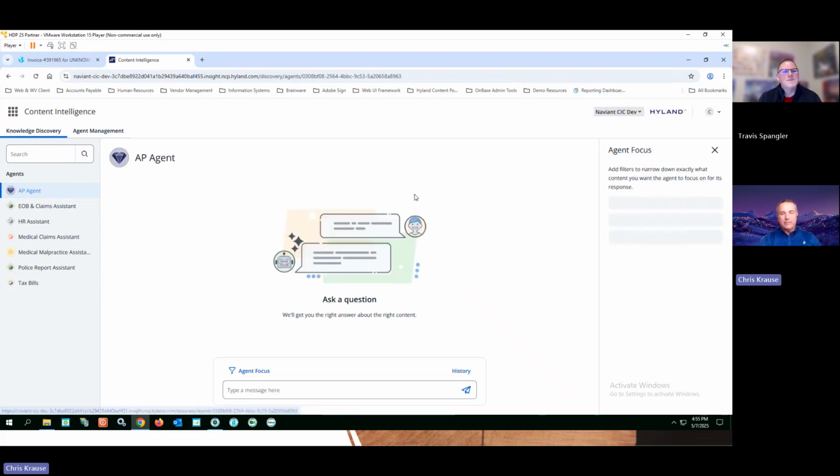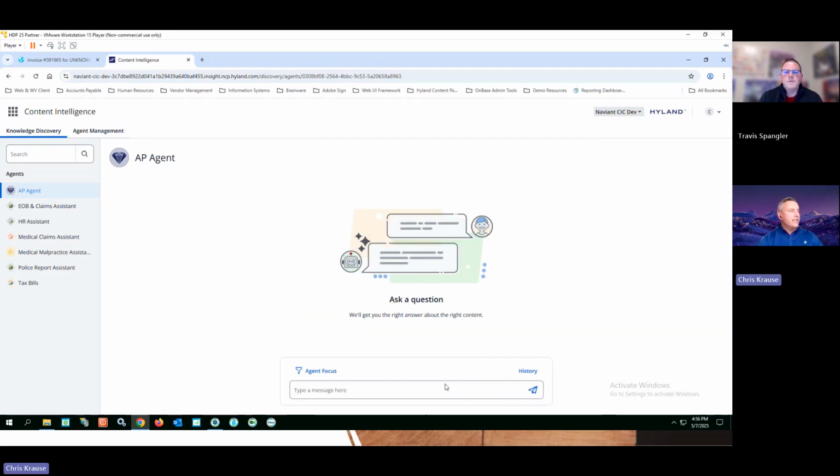So I'm going to click on my AP agent. And my AP agent has as much of the information in my OnBase system as I want to share with it. So that could be my packing slips, my contract with that vendor, all my invoices. And now I can ask it questions about all that information. You can see there's an agent focus on the right-hand side. That agent focus, I'm going to close right now. That just means I can filter in and ask questions specifically related to an invoice, a packing slip, a contract. But I want to look over my entire corpus of information and look for answers to things.